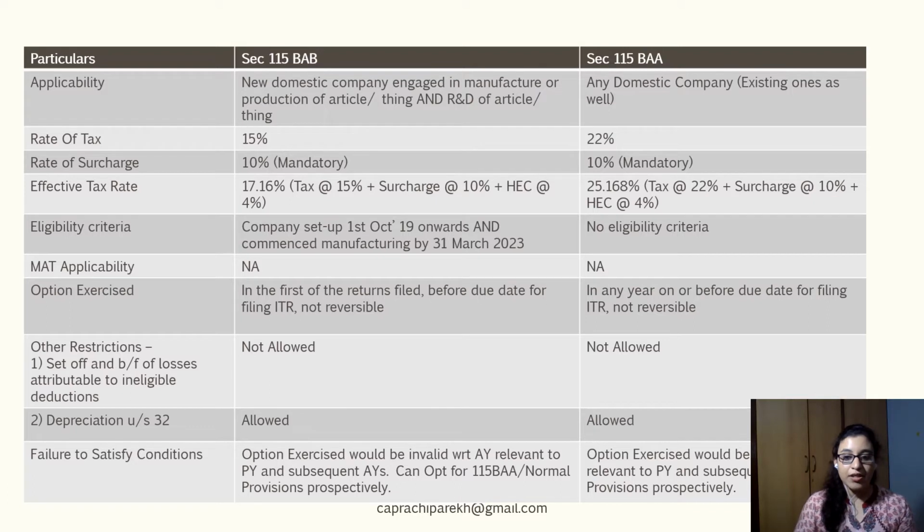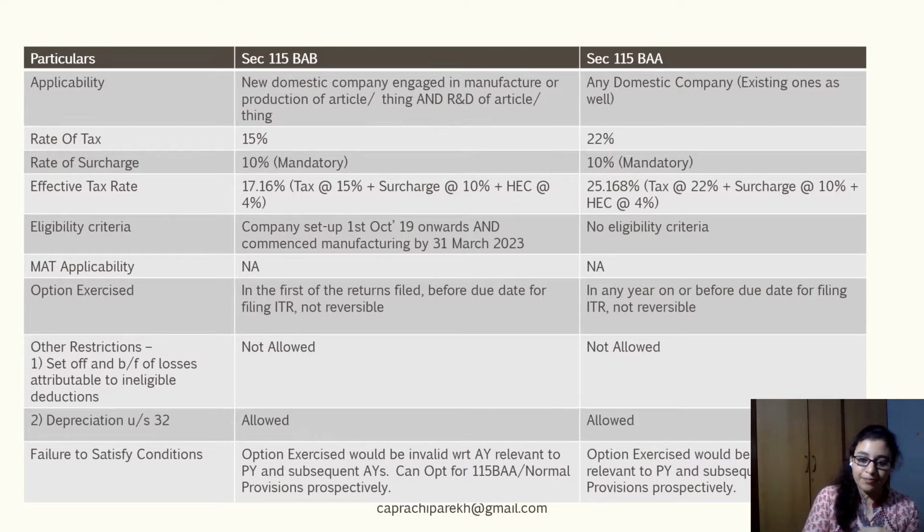company. The provisions of depreciation under section 32 would be applicable as far as this company is concerned. However, the provisions relating to additional depreciation would not be available for companies opting for the lower tax regimes. If at any subsequent year there is any failure to comply with the conditions specified by this section, in that case the company would fall outside the purview of section 115BAB. It would not then be able to avail the concessional rate of 15% of tax which is there.